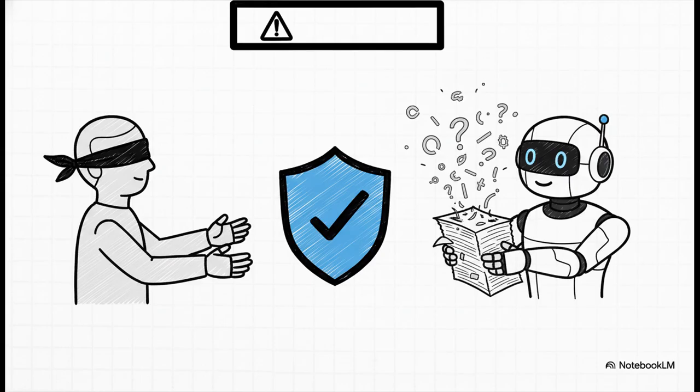So here's the rule. It is simple and it is absolutely non-negotiable. Never, ever, ever trust a reference from an AI until you have verified it yourself. This isn't about being paranoid. This is about protecting your work from false citations and making sure you maintain your own academic integrity.